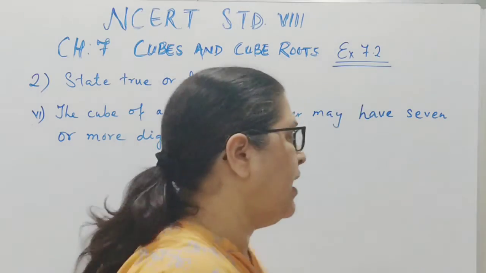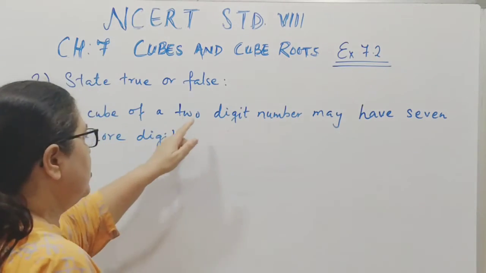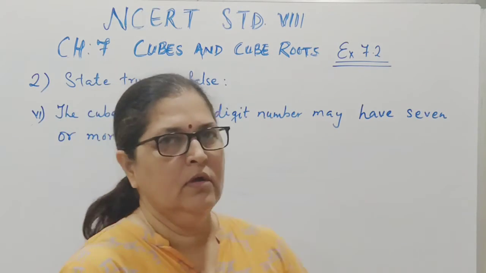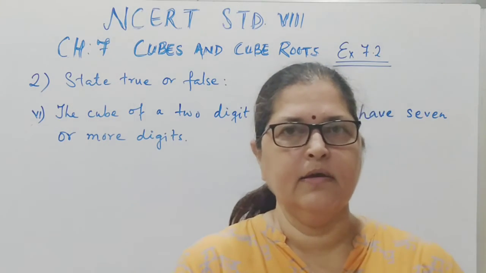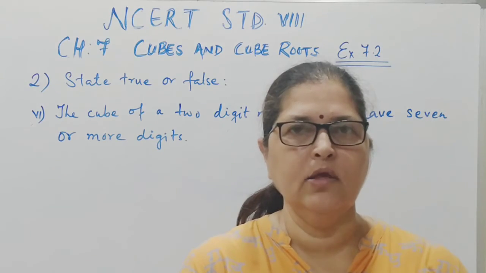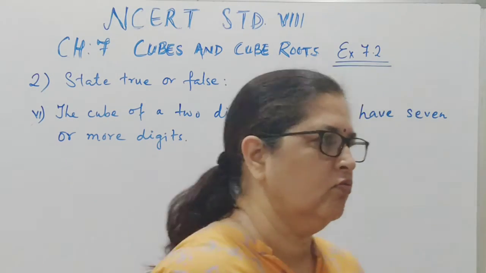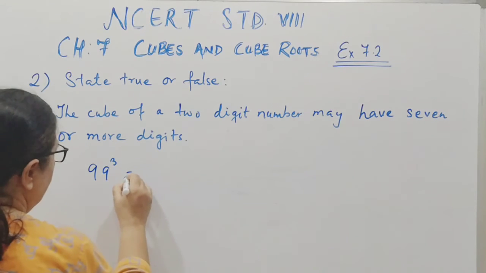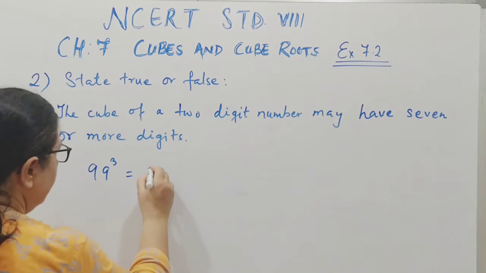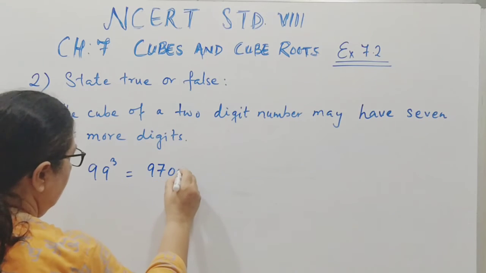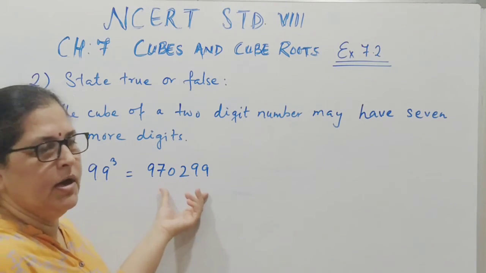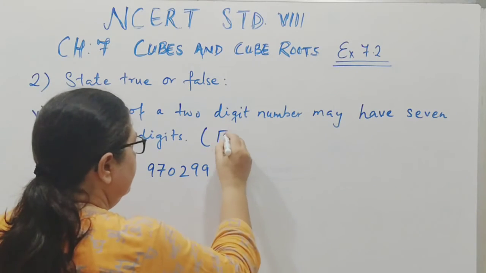Next, sixth part: the cube of a 2-digit number may have 7 or more digits. So let us take the greatest 2-digit number and cube it, that is 99 cube. Cube of 99 is 970299, which is a 6-digit number. Hence this statement is false.